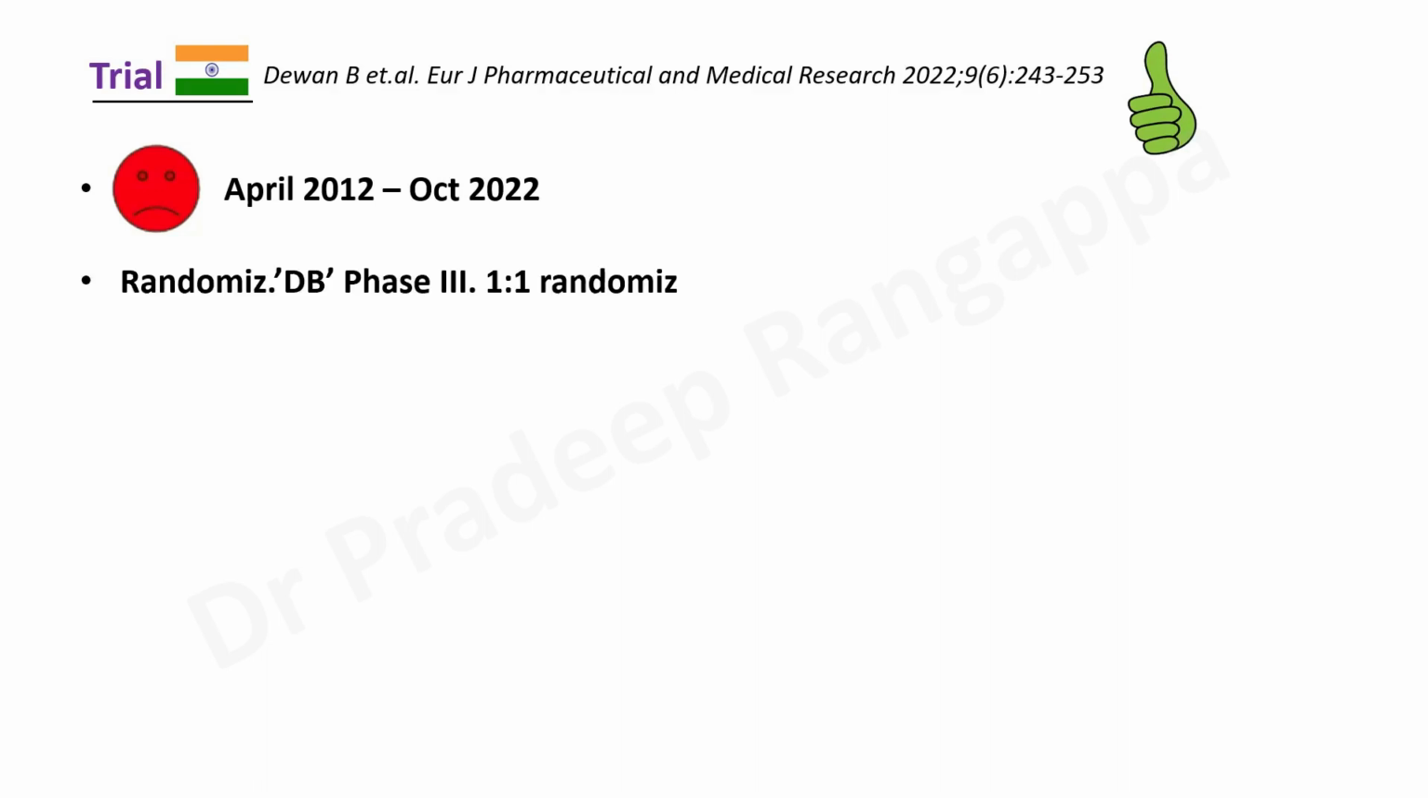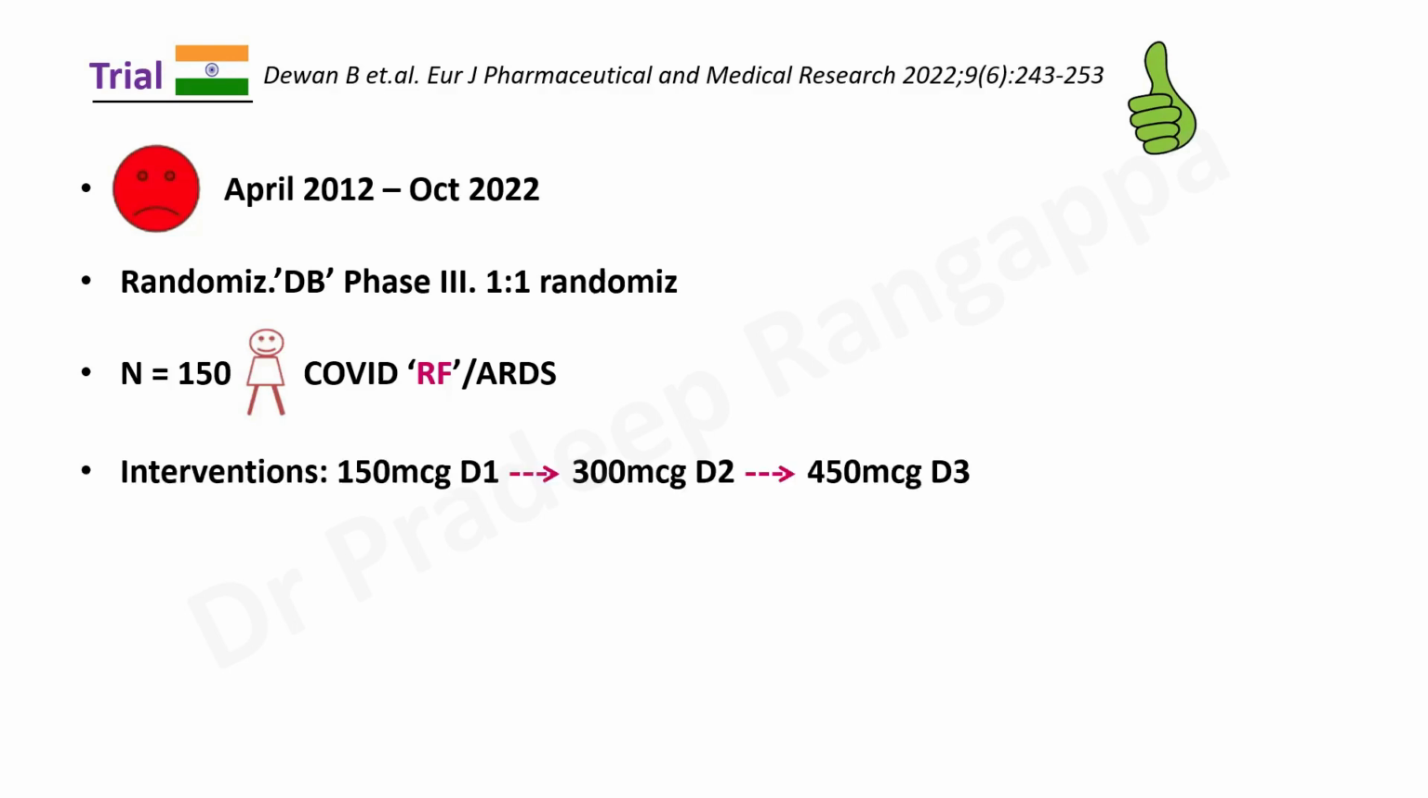It was a randomized double-blind phase 3 trial, 1:1 randomization. So here they took 150 patients with COVID and respiratory failure who had developed ARDS. So all the studies that you will be hearing about with Aviptadil are predominantly done in patients with COVID ARDS. And for the intervention, 150 micrograms was given on day 1 as an infusion over 12 hours, followed by 300 micrograms as an infusion on day 2, and 450 micrograms on day 3. So this has to be given as an infusion over 12 hours.